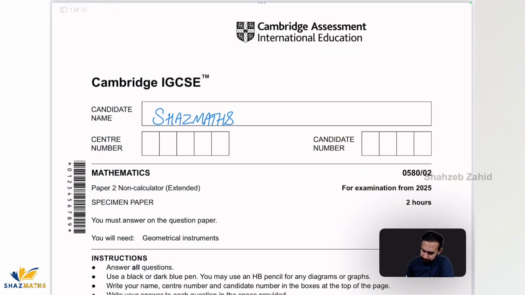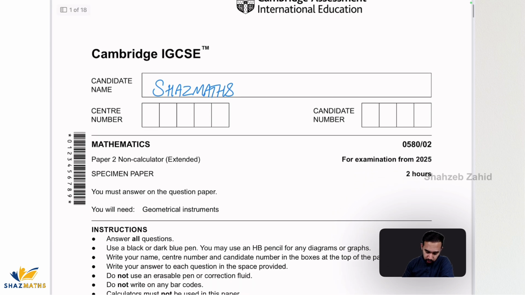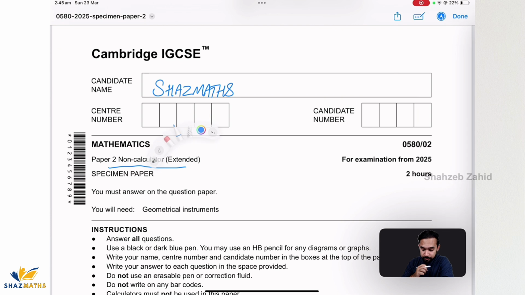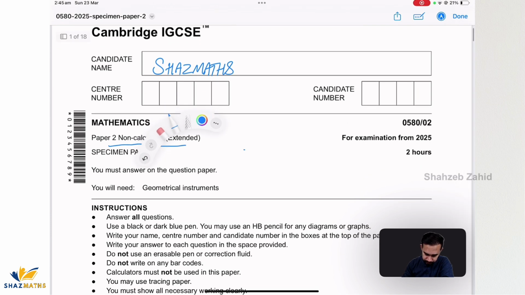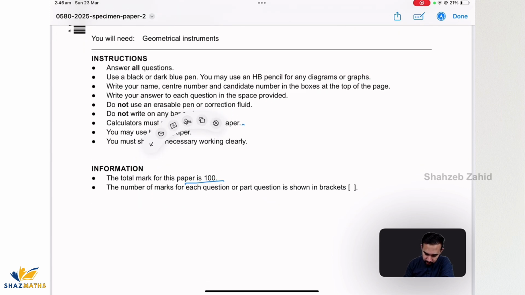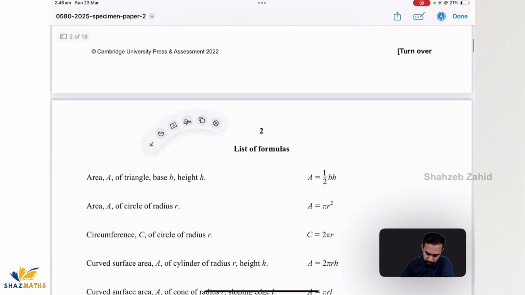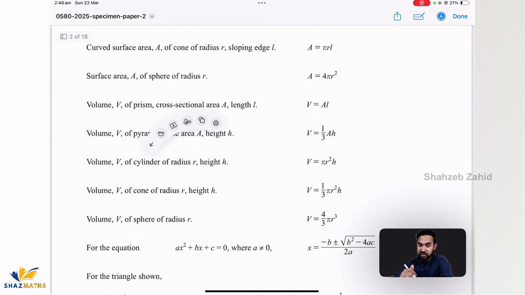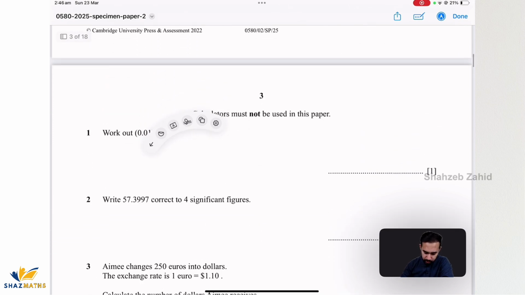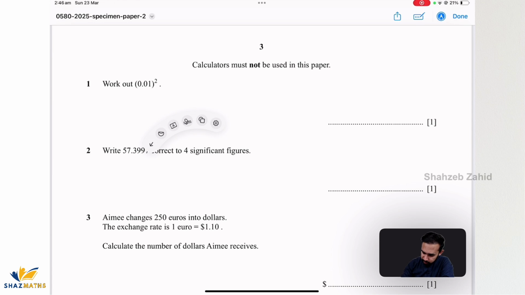Okay, 2025 0580 paper 2. We all can see it's a non-calculator extended exam, and moving forward, total marks it carries is 100 marks, which is definitely a change now. Okay, and there is a formula sheet in this exam as well. We can see that, right? Previously you did not used to have this formula sheet, but now this will be provided as well.